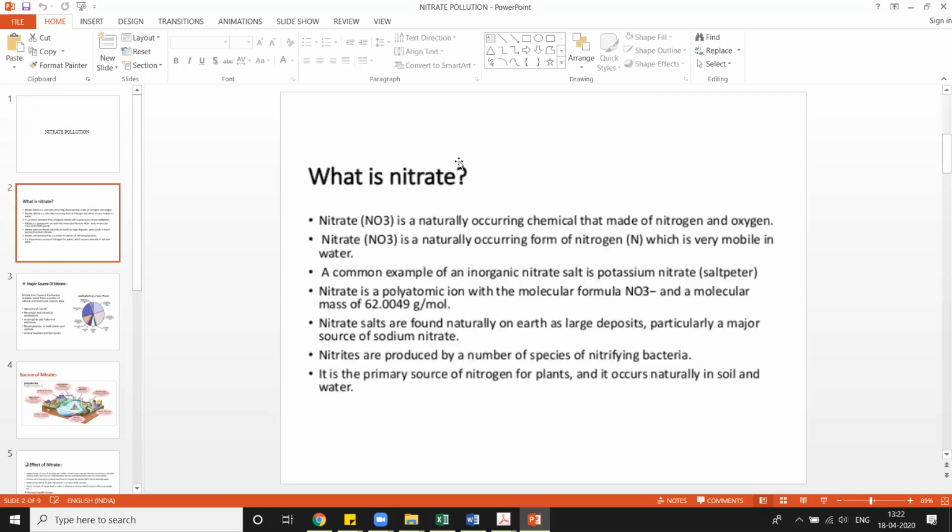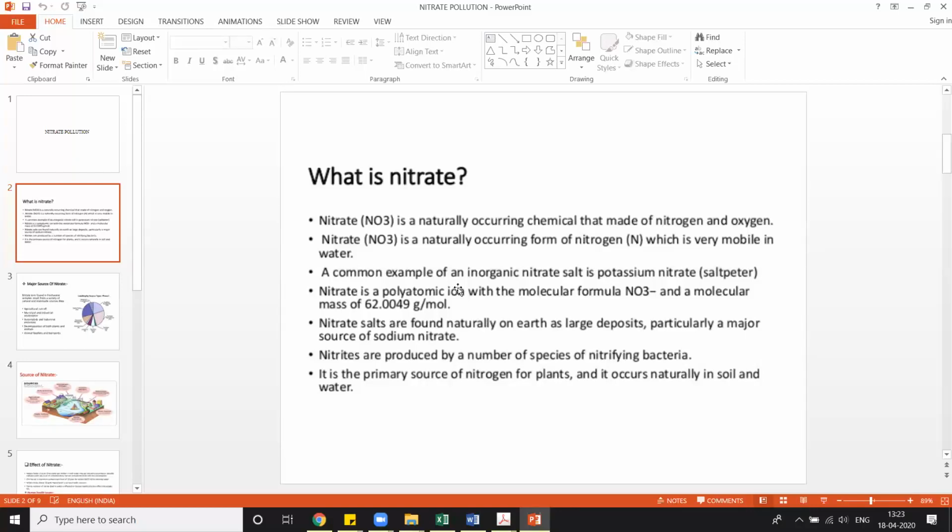We all know what nitrate is. After the ammonification step, when we came to the nitrification step, we have seen that in the nitrification step we are getting nitrates, right? So then we are also reading from where we are getting the nitrates. See, nitrate is a naturally occurring chemical that is made of nitrogen and oxygen. Okay? Nitrate is a naturally occurring form of nitrogen which is very mobile in water. That means it can be in the form of nitrogen and oxygen. It is a mixture of both, and it can be formed naturally, and it is very mobile in water.